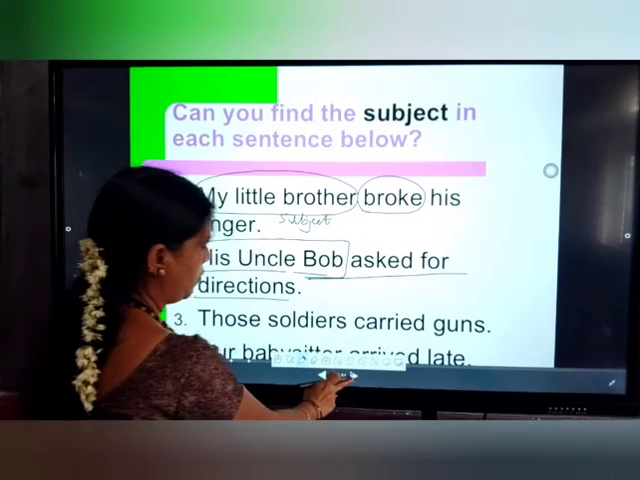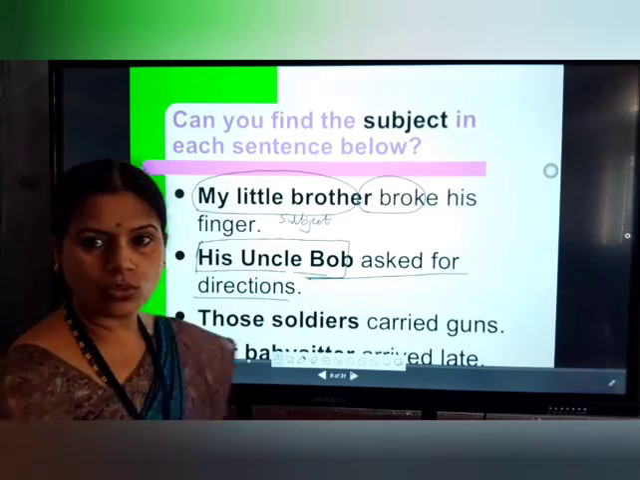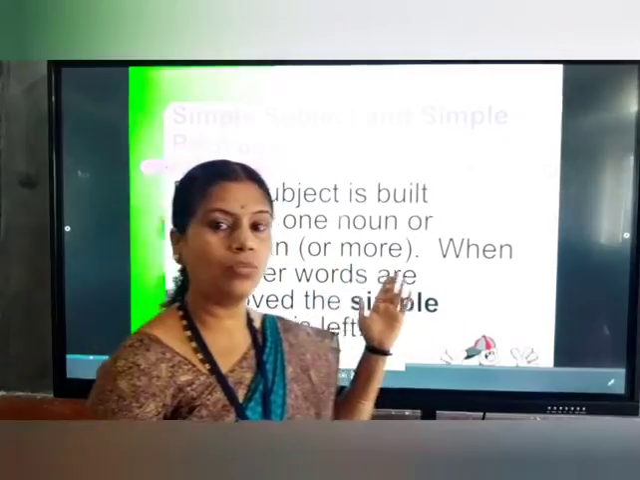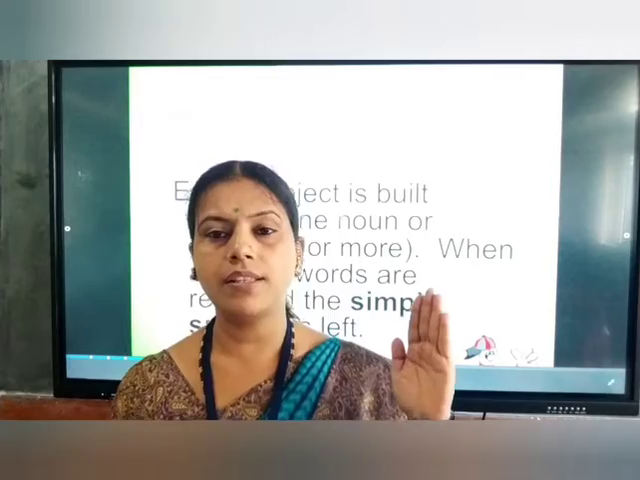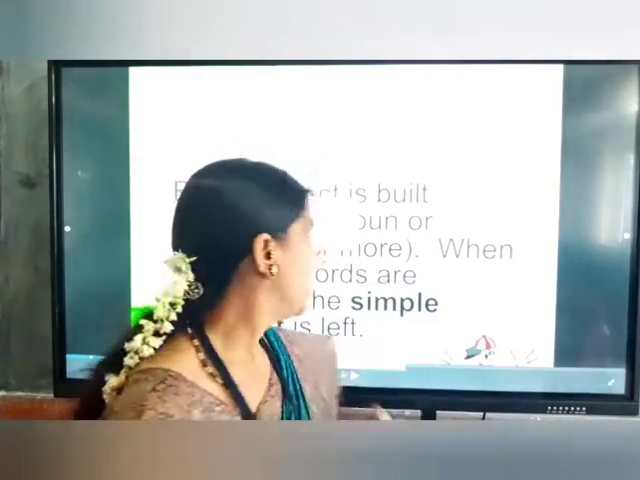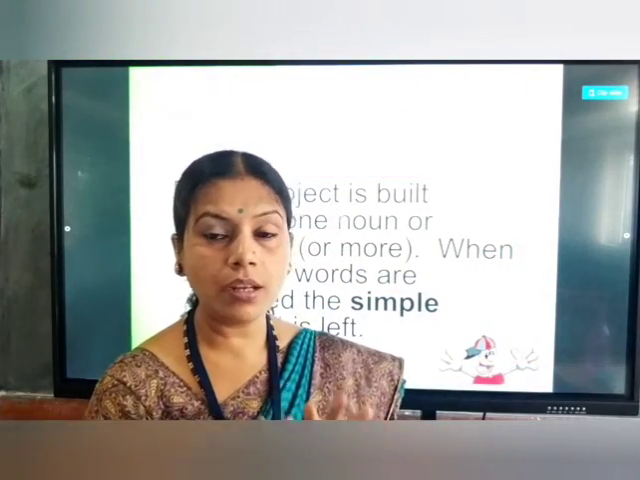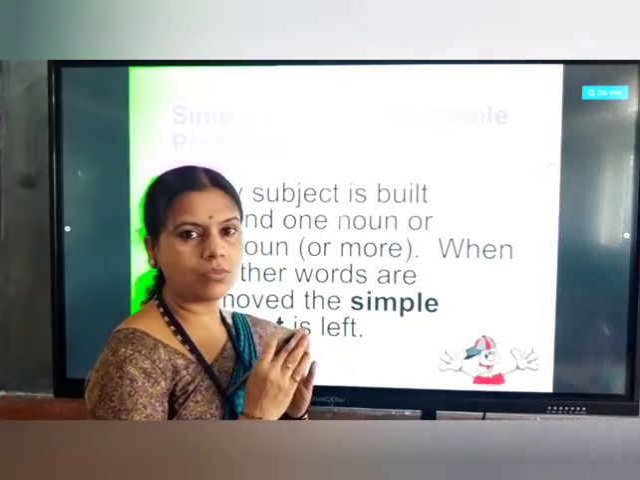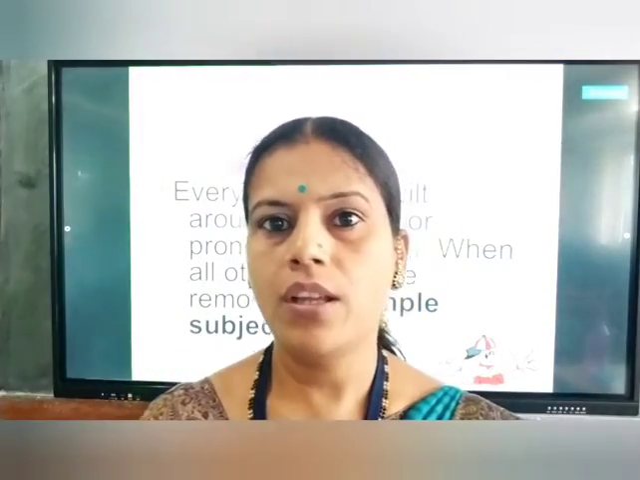So these are some of the examples I told you. Now you know what we mean by subject and what we mean by predicate. Subject is the part of a sentence which tells us about the doer of the action. The action done by the doer is called the predicate. The subject is the first part of a sentence which tells us about the doer of the action.